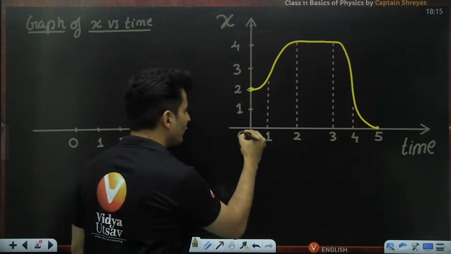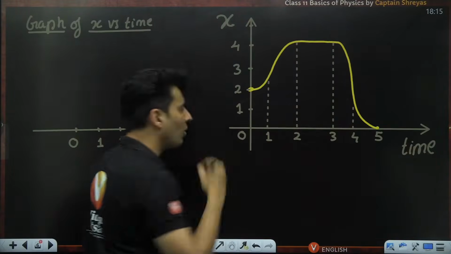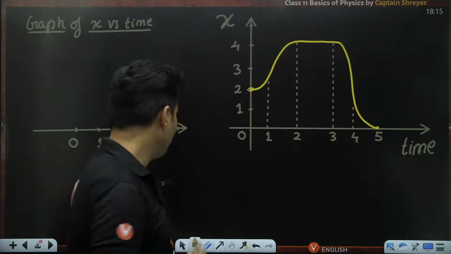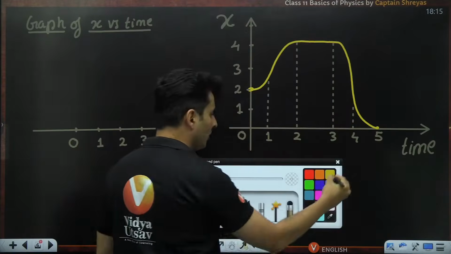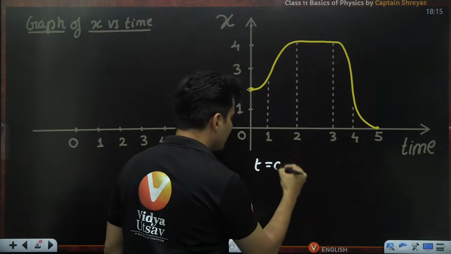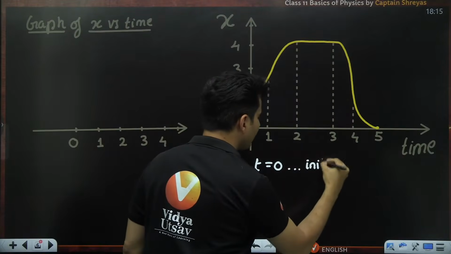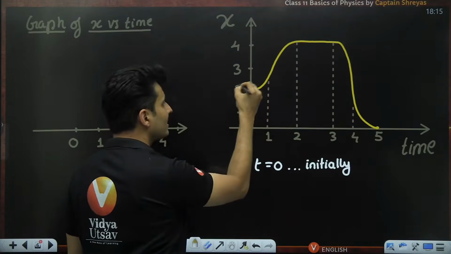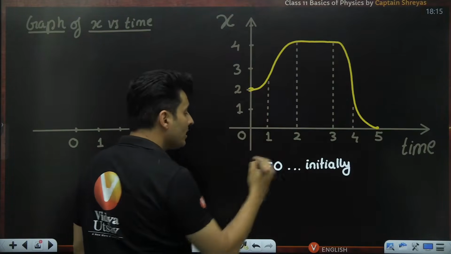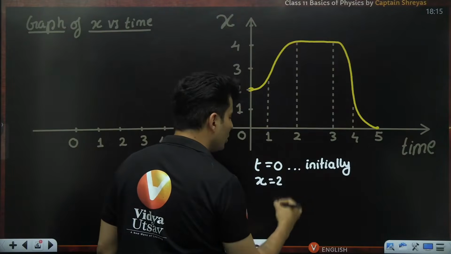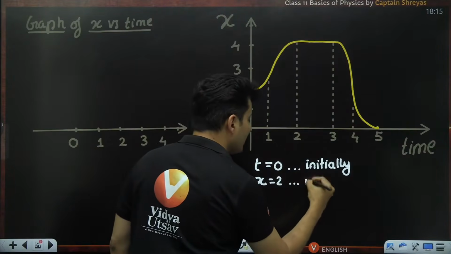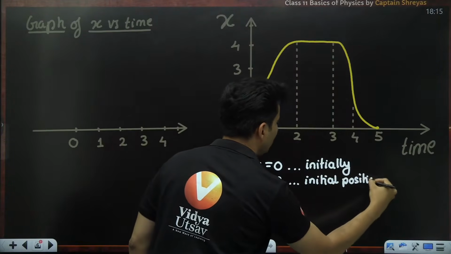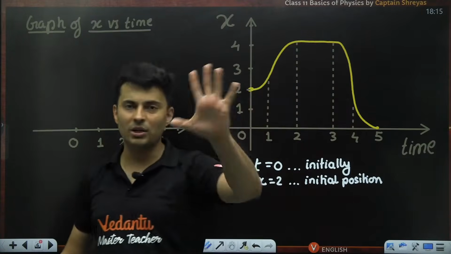As you can see, when the value of time was 0, what does that mean exactly? Initially. This is also very important. A lot of people do not know this. So when I say t is equal to 0, it means initially. So initially, what was the value of x? It was basically 2. So x equal to 2 is nothing but the initial position of that body, the particle, the object, or whatever it is.